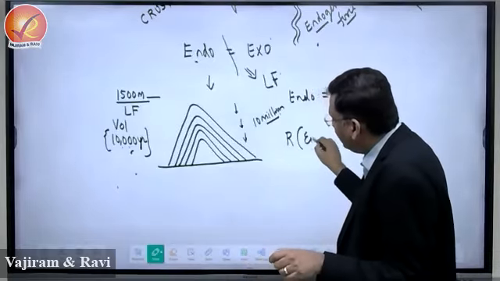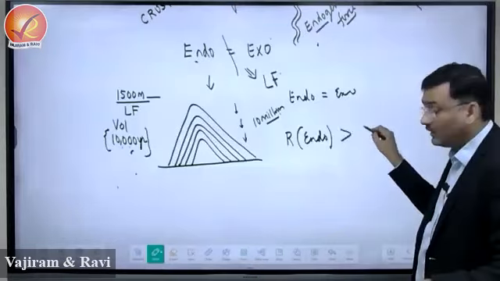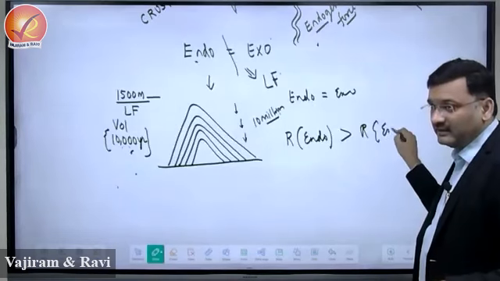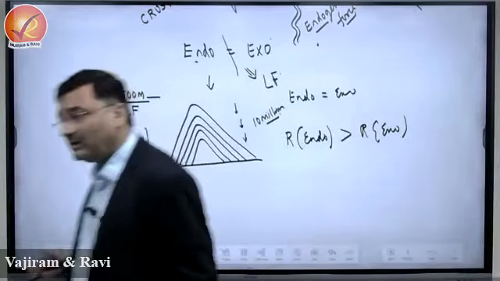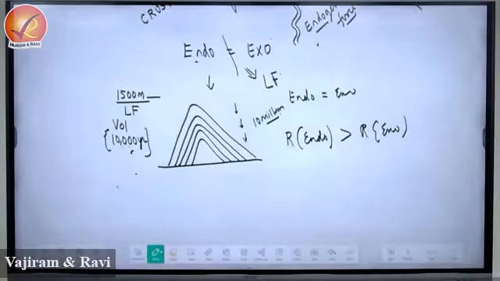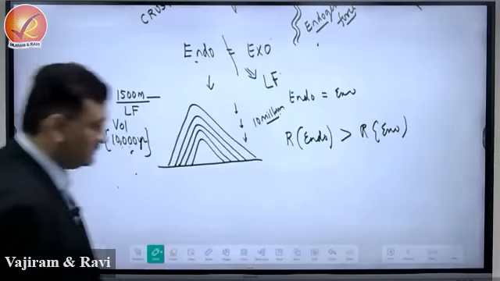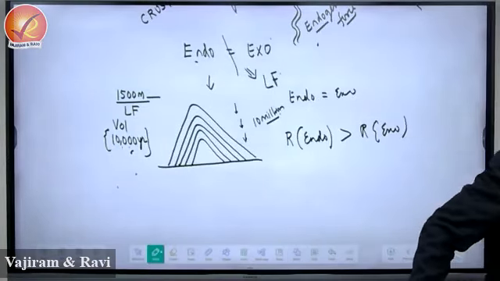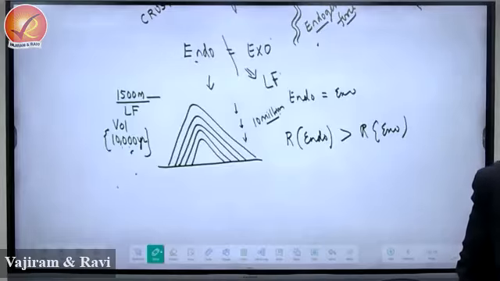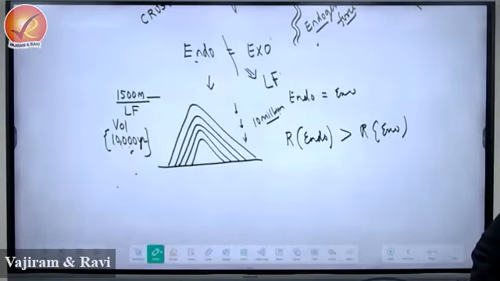Rate of endogenetic is always greater than rate of what? Exogenetic. The degradation of the landform is a slow process.